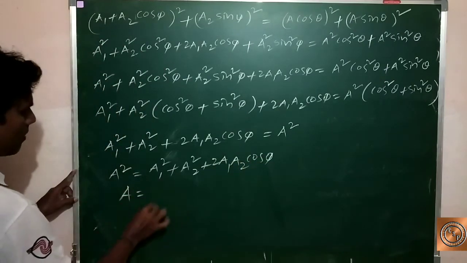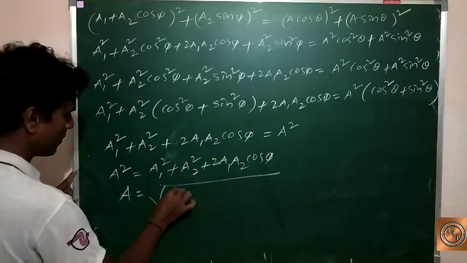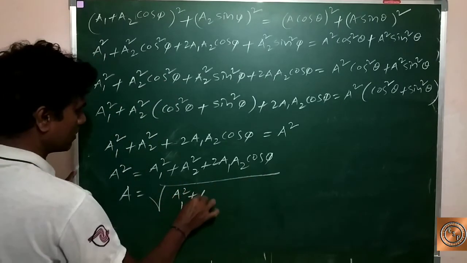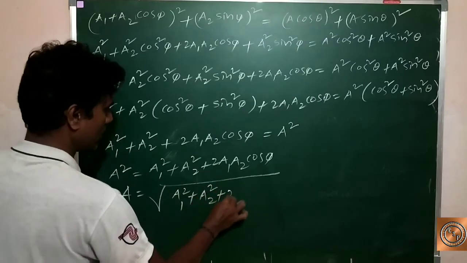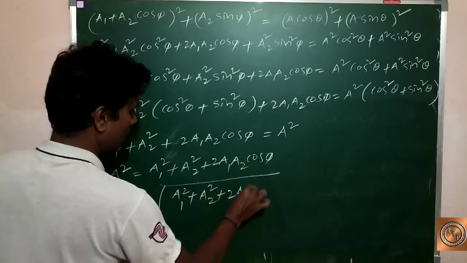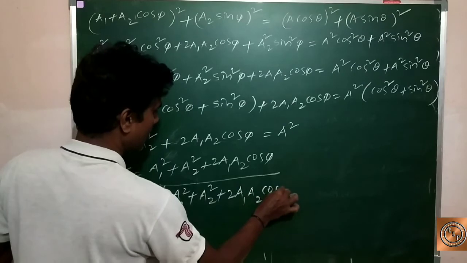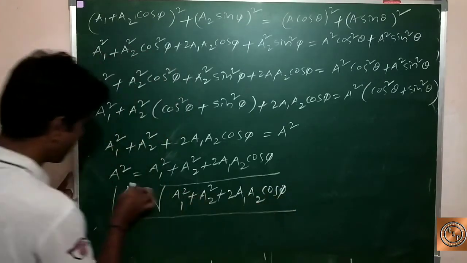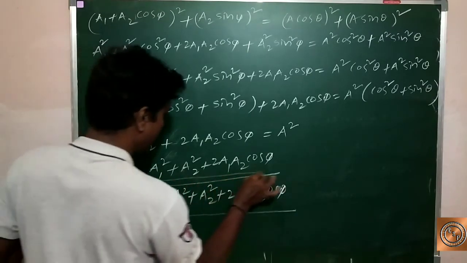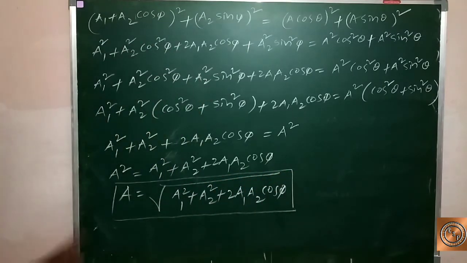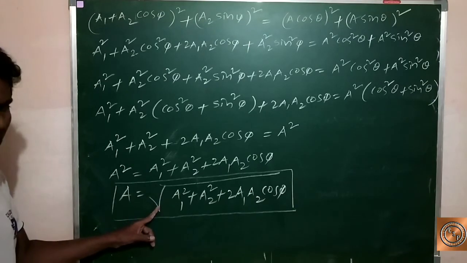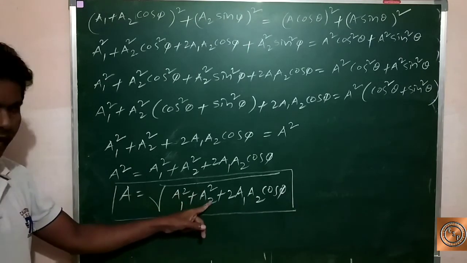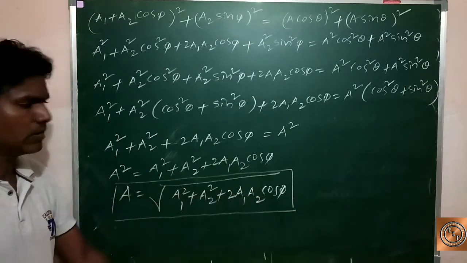Now A is equal to under root a1 square plus a2 square plus 2 a1 a2 cos pi. It is the resultant magnitude of the amplitude of the wave.